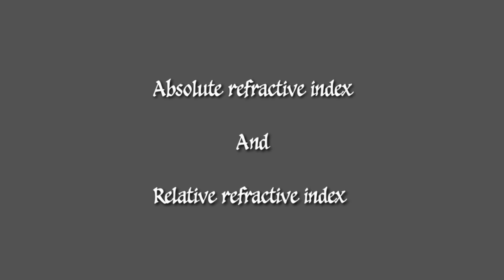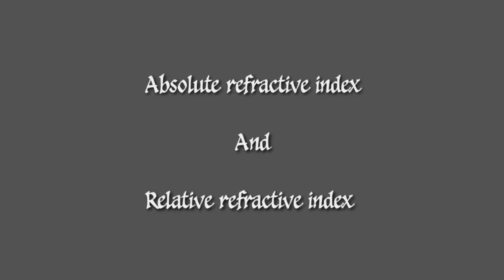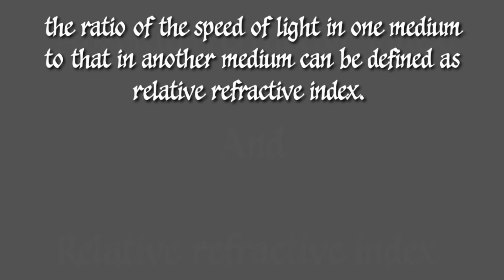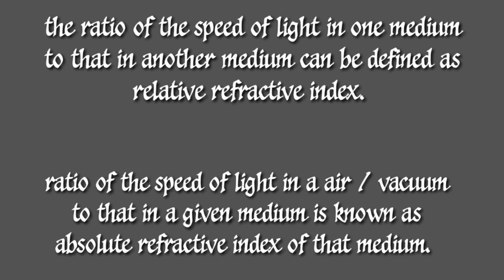If the refractive index of a medium is mentioned, then that is the absolute refractive index of that medium. That means it is the ratio of speed of light measured with respect to air. The absolute refractive index is simply given as refractive index. If the refractive index of any medium is measured with respect to any medium other than air, then that should be mentioned as relative refractive index, or refractive index of that medium with respect to the particular medium. If it is only given as refractive index, then that is the absolute refractive index of that medium.